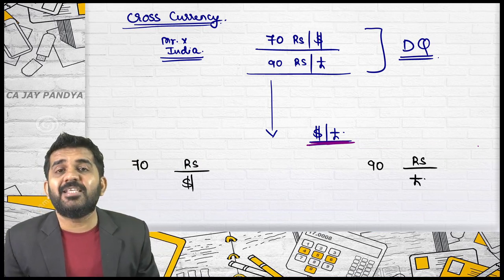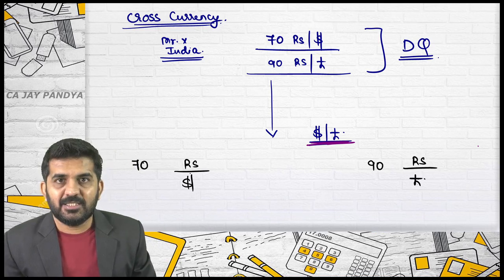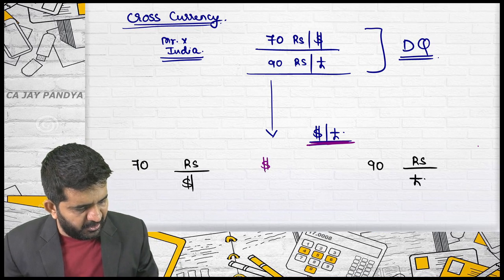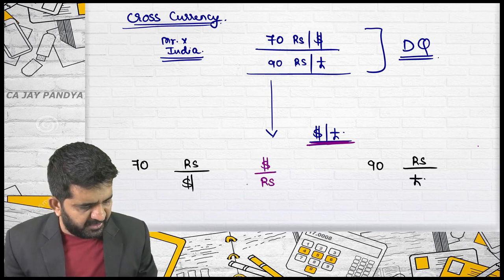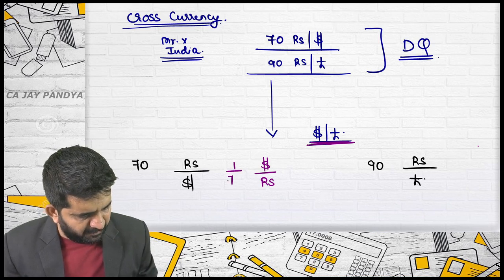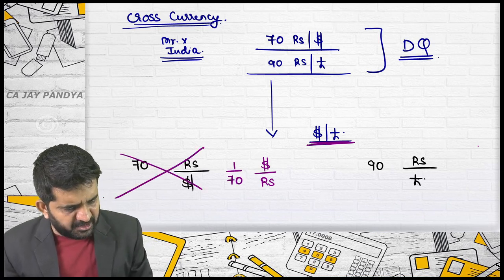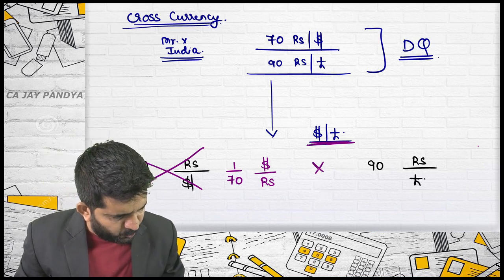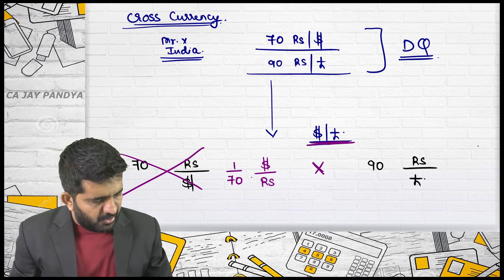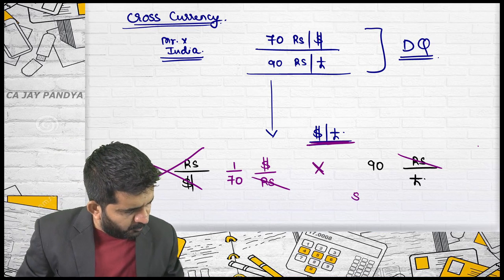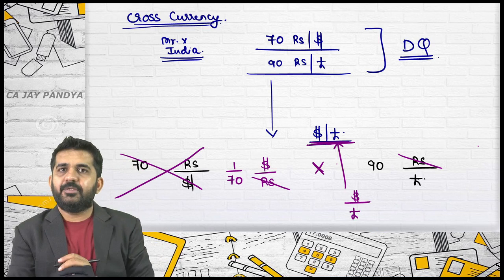If I do the reciprocal of this, I am going somewhat fast. Try to concentrate. Dollar per rupees. Converting direct into indirect, what will be my answer? 1/70. Forget about this rate now. If I multiply these two rates, rupees will get cancelled. What will remain is a dollar per pound, which was required.